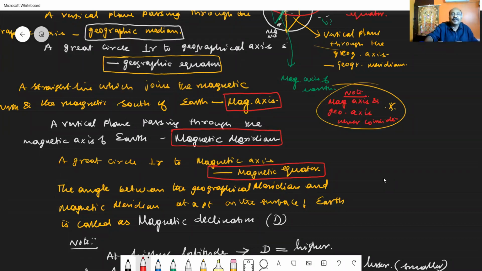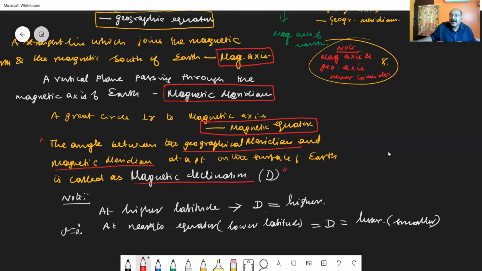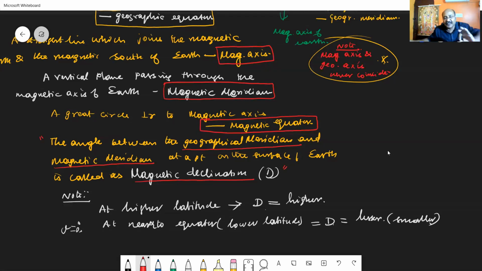Now we have to define the declination. The declination is defined as the angle between the geographical meridian and the magnetic meridian, called magnetic declination. So the angle between the magnetic meridian and the geographic meridian is called declination or magnetic declination, capital D.